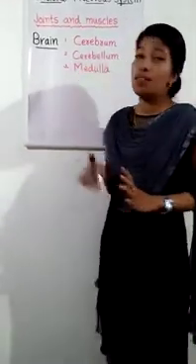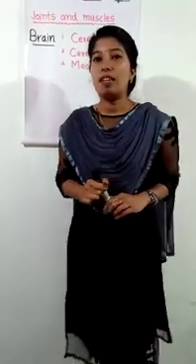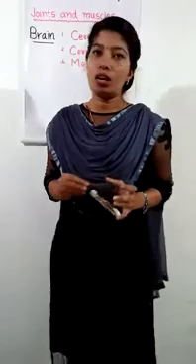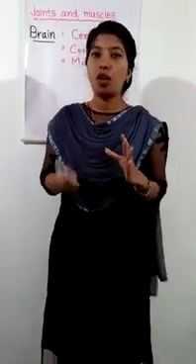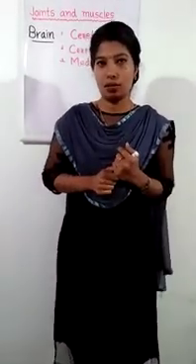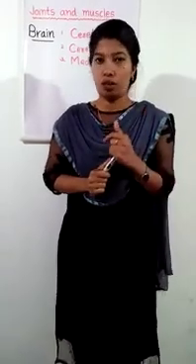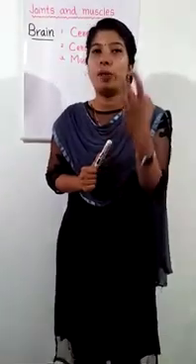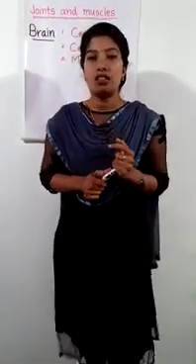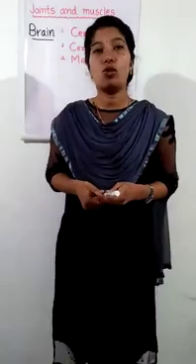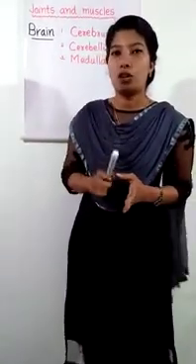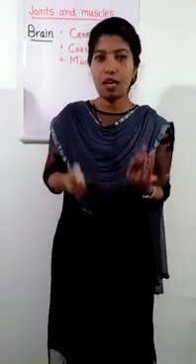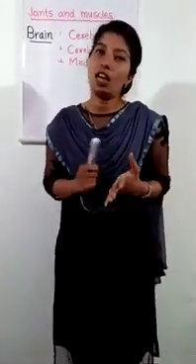First of all, the cerebrum. The cerebrum is the biggest part of the brain and it is the thinking part of the brain. It controls our voluntary muscles, the ones that move. What do we mean by voluntary muscles? The muscles which can be controlled by us. The cerebrum is also called the thinking part of the brain, and it is responsible for learning, memory, intelligence and logic.